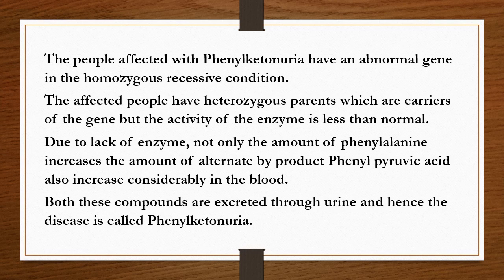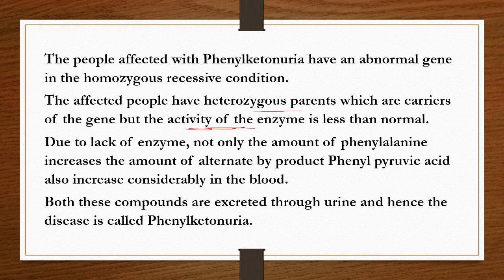The recessive character is always expressed in homozygous condition. The affected people have heterozygous parents which are carriers of the gene, but the activity of the enzyme is less than normal in the heterozygous individuals or